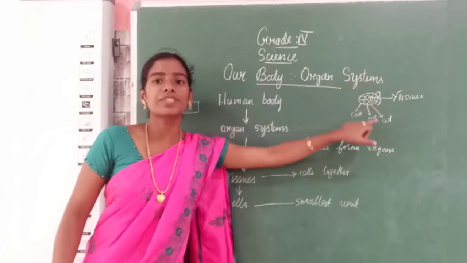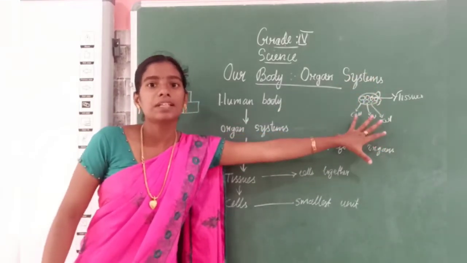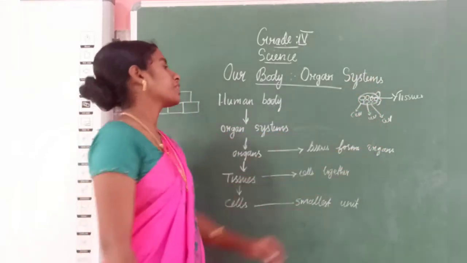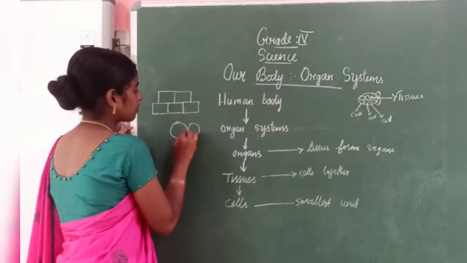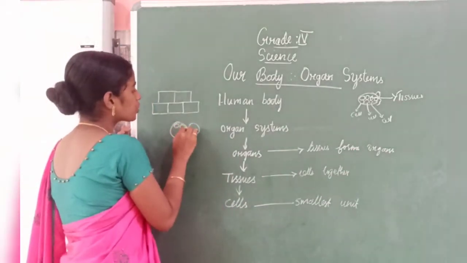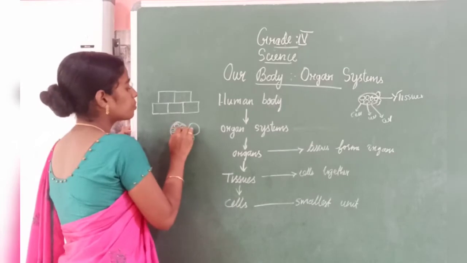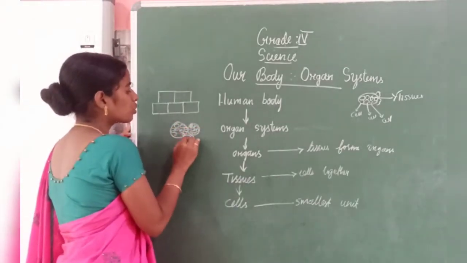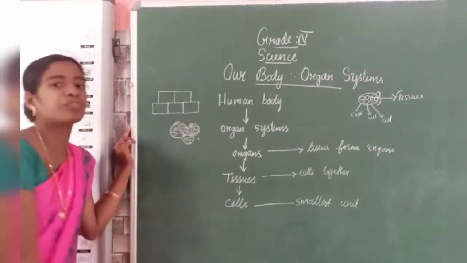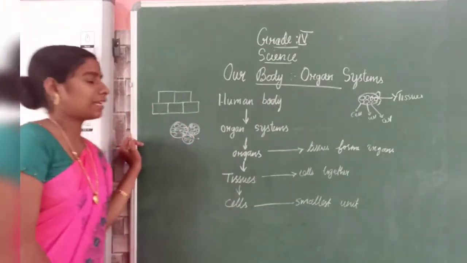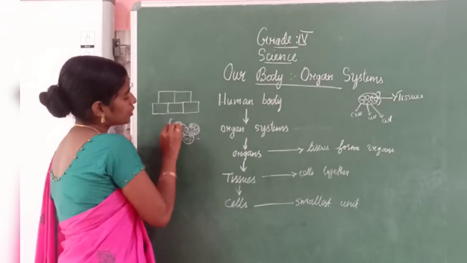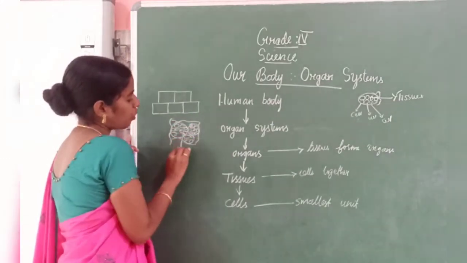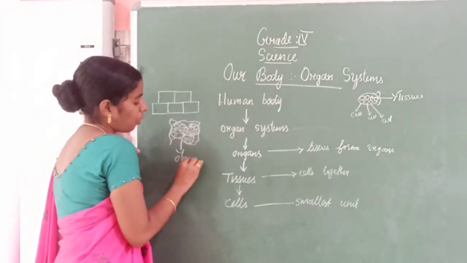Then the group of cells together is called tissues. You group the cells like this into tissues. Now this group of tissues combines to form organs. All these tissues combine to form an organ.